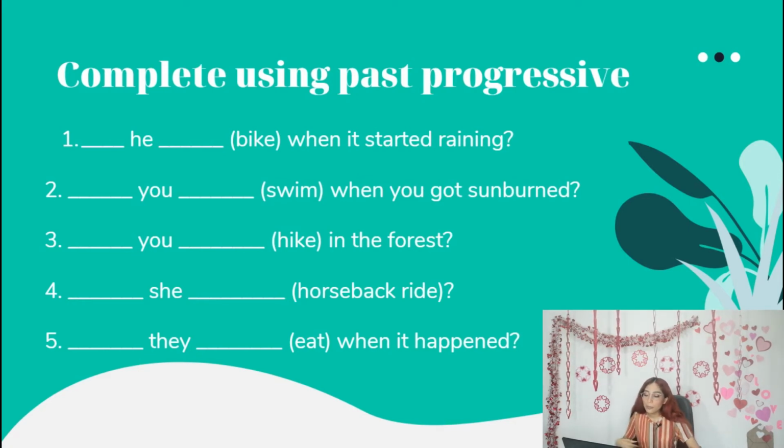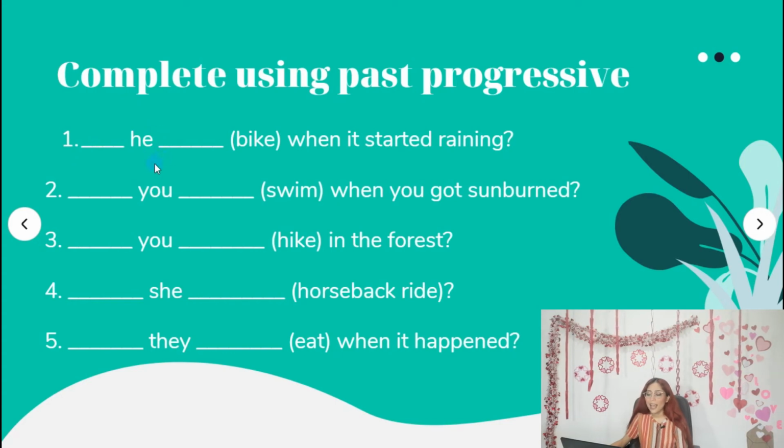Okay, it says, number 1, blank, he, blank, and the verb is bike when it started raining, okay? So as you know, I'm going to give you the verbs in brackets or parentheses, and you're going to write them in this place using the right way, ing. And as you know, the questions need to start using was or were. So you might notice and do the conjugation focusing on the personal pronoun that I am giving you here. For example, if my subject is he, am I going to use was or were?